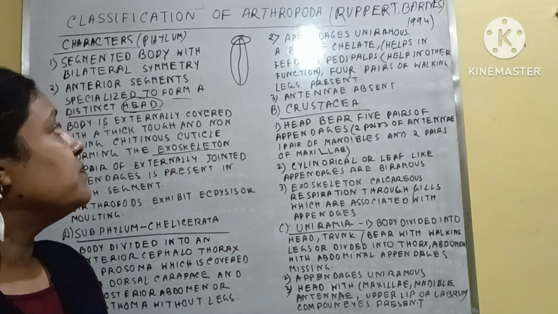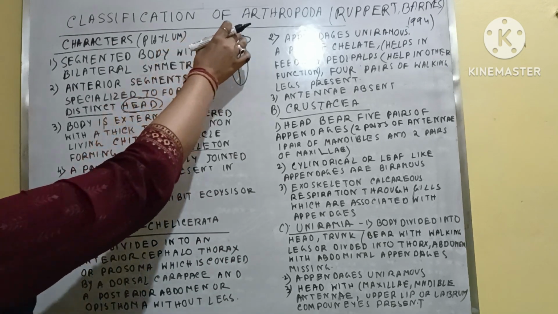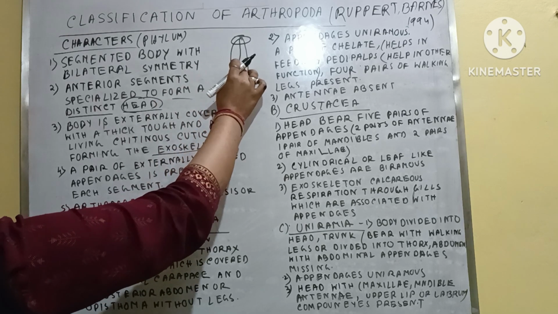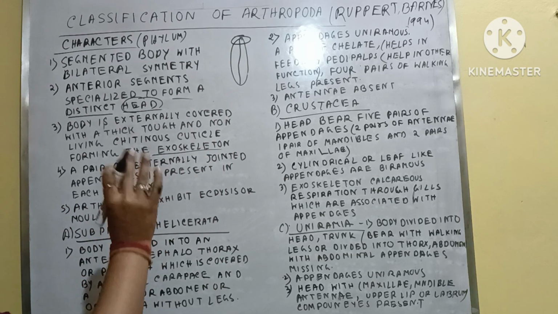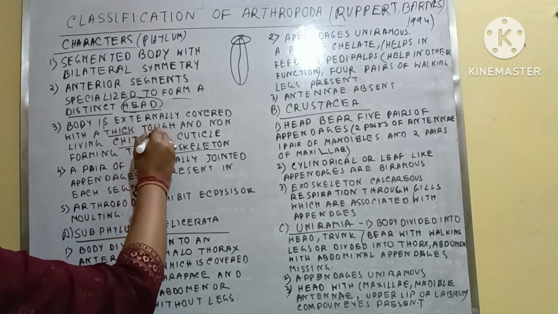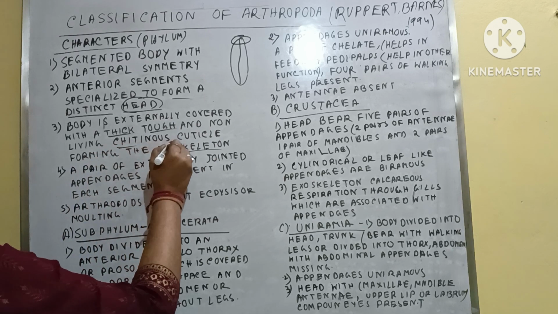But here the skeleton system is present just outside the body, and that's why this is called the exoskeleton. Clear? And here the exoskeleton is chitinous. The exoskeleton is a hard and chitinous cuticle, not so hard, not a bone-like structure, but a thick and tough structure. This is the chitinous cuticle.